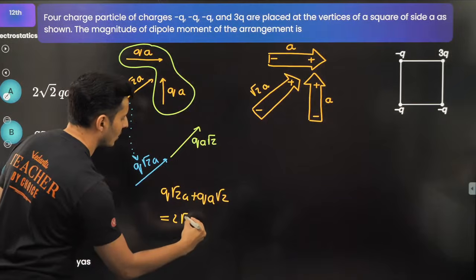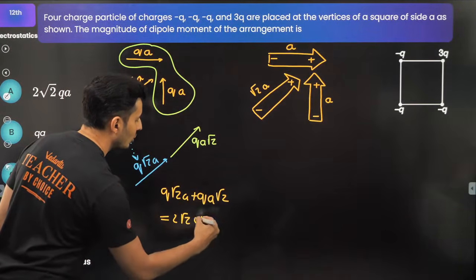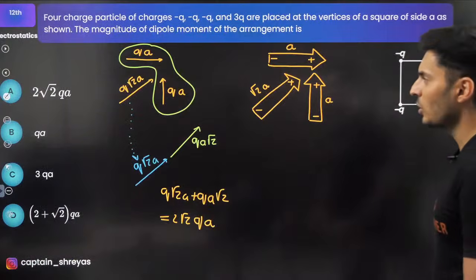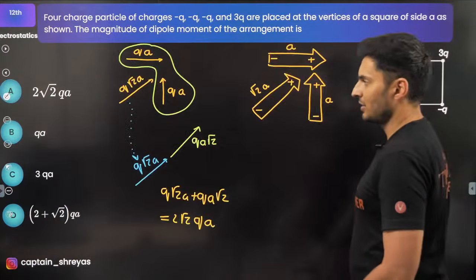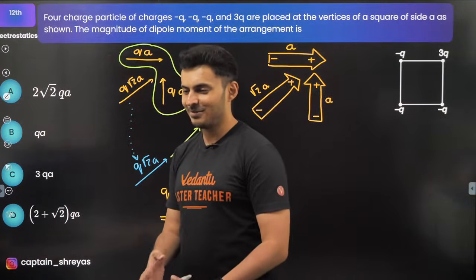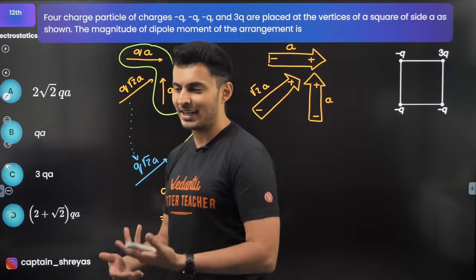It will be 2 times root 2 times QA. So that is the answer, which is not option D. I believe it is option A. Yes, it is. A lot of students make that mistake. Yes, very good, Amit. Finally got it. Very good, cubing modified. You are slowly getting it.